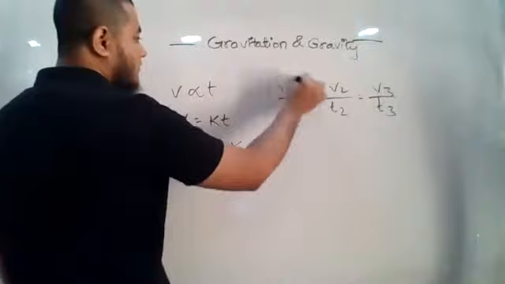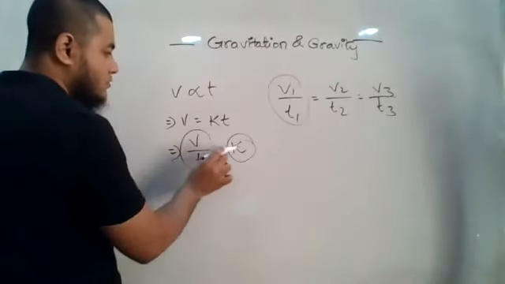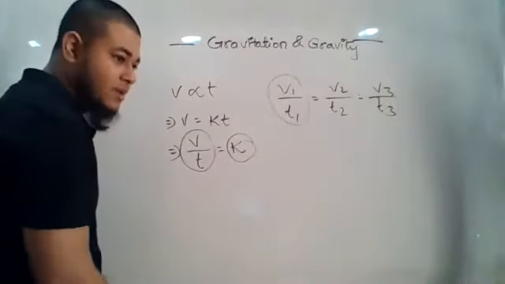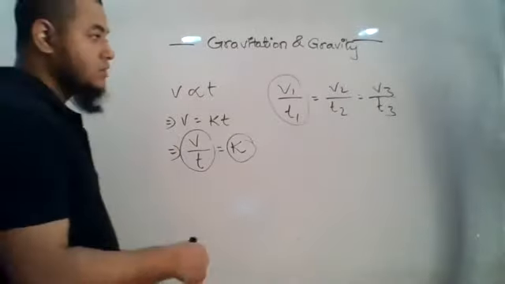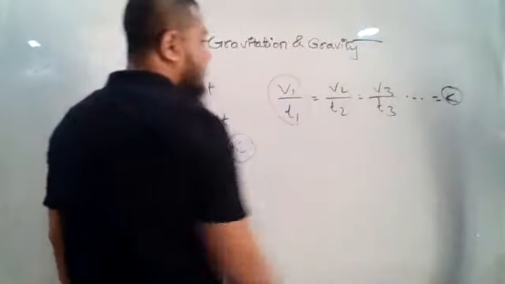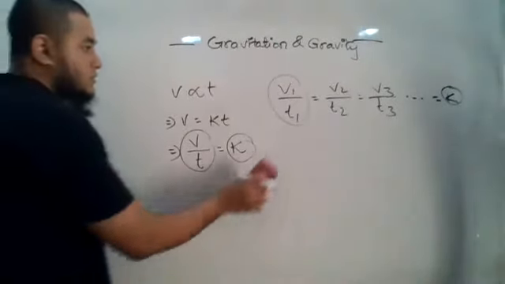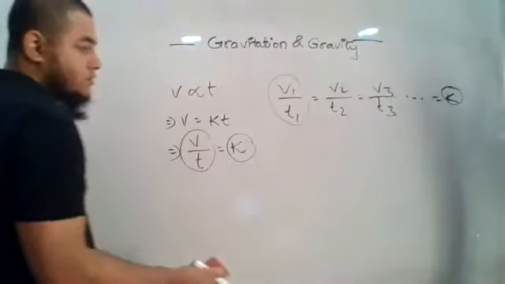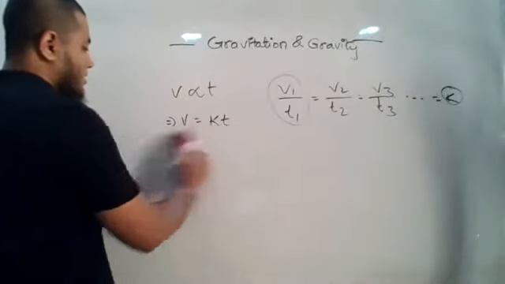The ratio of them will be a constant. See, the ratio of velocity and time is constant. That means for corresponding time and velocity, the ratio is going to remain constant, and that will be equal to the constant k. So this is the equation that we may put into use while solving numerical examples: v1 by t1 equals v2 by t2.